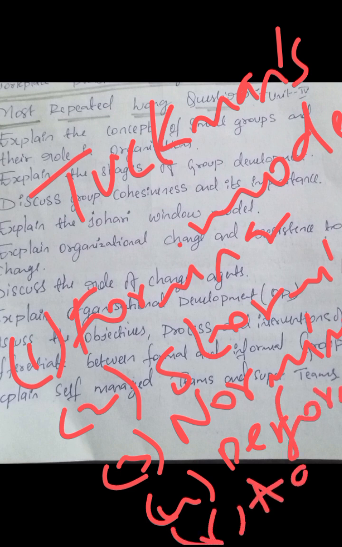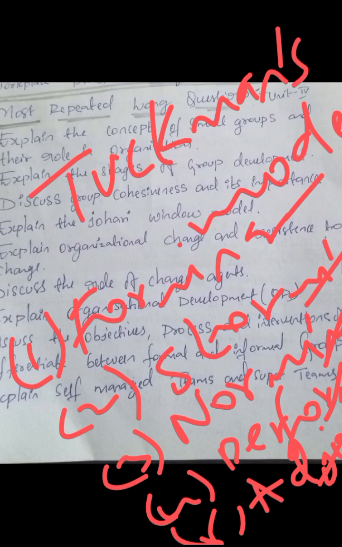In the forming stage, members meet for the first time, roles are unclear, and members are polite. In the storming stage, conflicts arise, different opinions emerge, and leadership is tested. In the norming stage, members cooperate with each other, trust develops, and rules are accepted. In the performing stage, the team works efficiently, productivity is high, and goals are achieved. In the adjourning stage, the group completes its task and members separate.